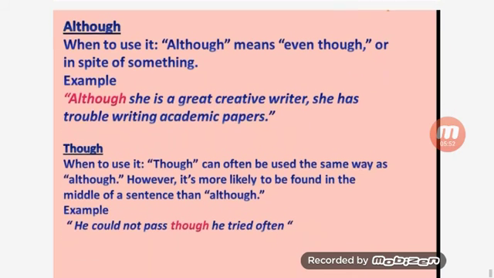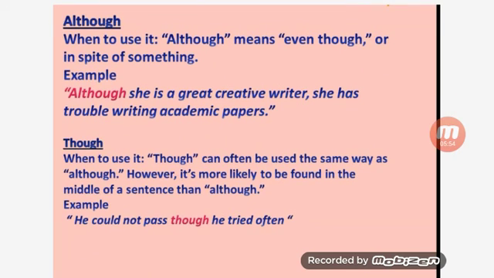Next is although. When we use although, children? Although means even though or in spite of something. For example, although she is a great creative writer, she has trouble writing academic papers. It means in spite of being a great creative writer, she has trouble writing academic papers.